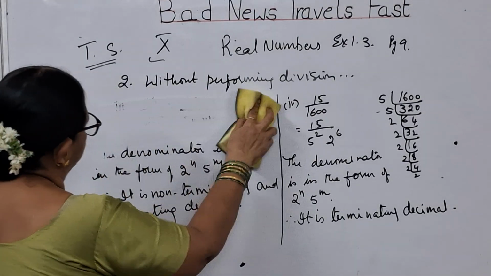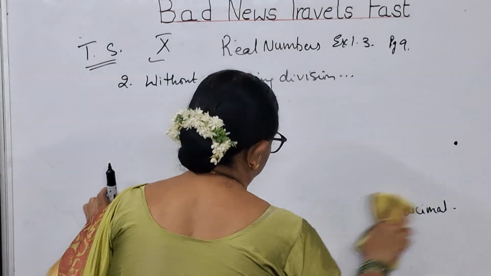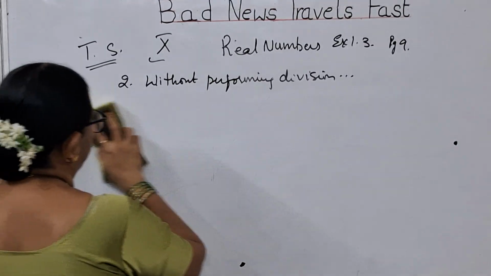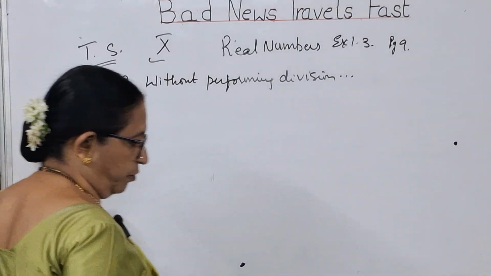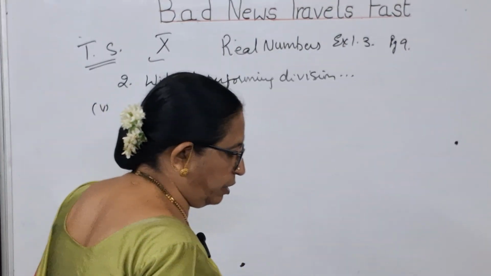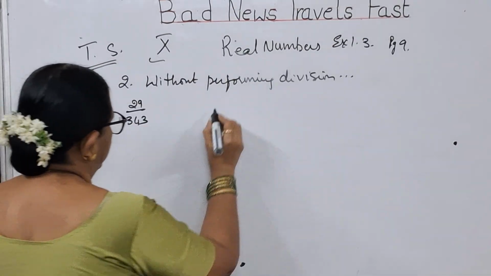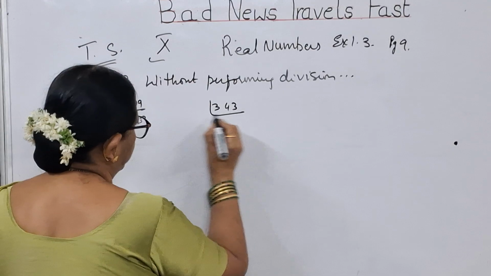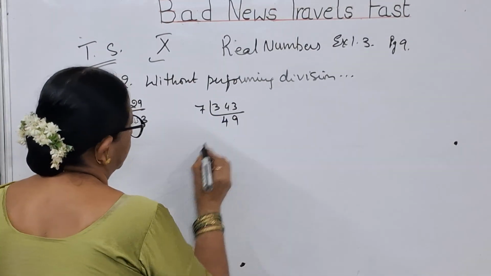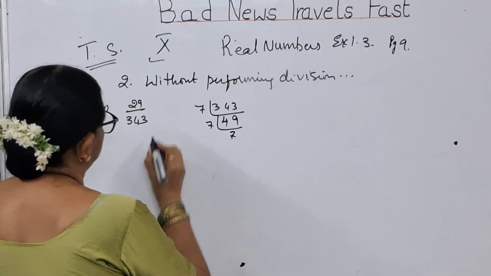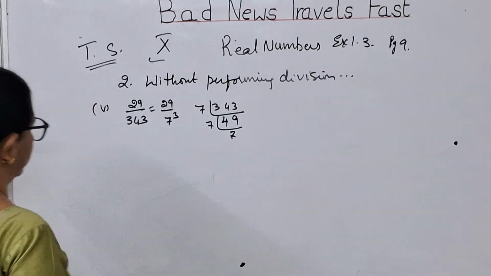Now we will go to the fifth bit. What is the fifth bit? In the fifth bit you have got 29 by 343. So take 343 and go this way, divide by 7. 7 4s are 28, 7 9s are 63, and 7 7s are 343. So what are you getting, children? 29 by 7 cube.